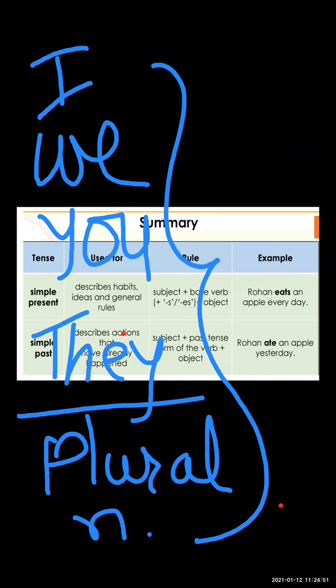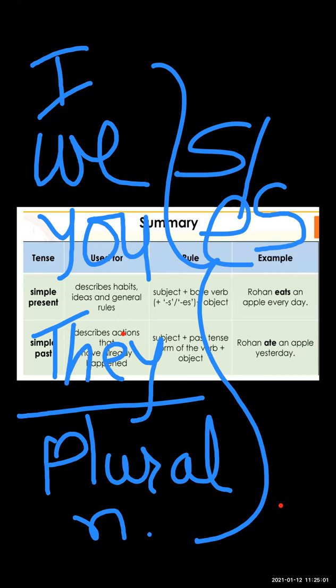We add s or es with the pronouns he, she, it, and with the singular noun also, but we do not add s or es with the pronouns I, we, you, they, and with plural naming words also. With plural naming words we do not add s or es to the main verb.